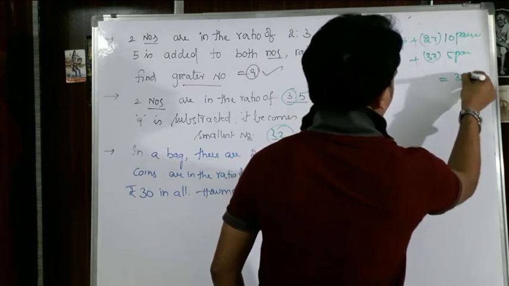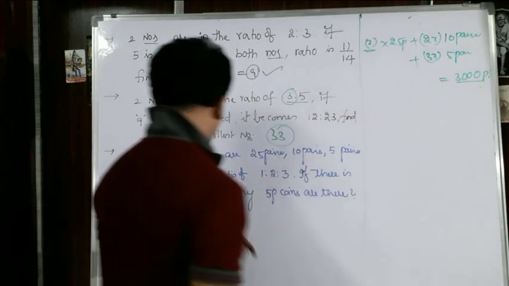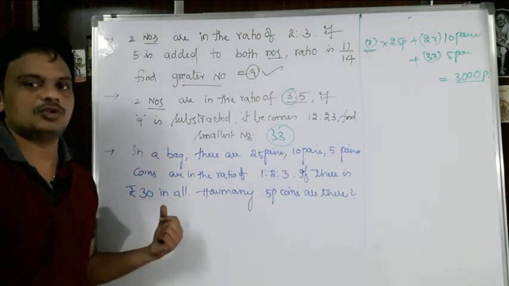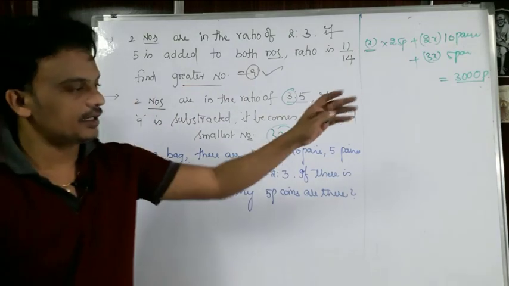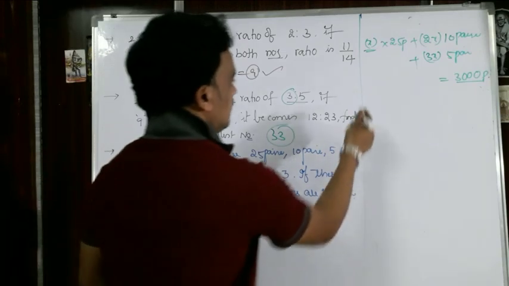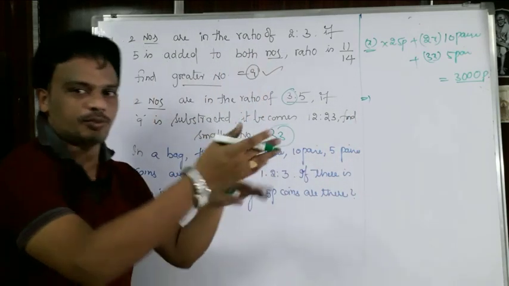Total is equals to 3000 paise. Am I right or not? 30 rupees, 30 into 100, 30 hundreds, 3000 paise. Totally the problem is transforming into paise.